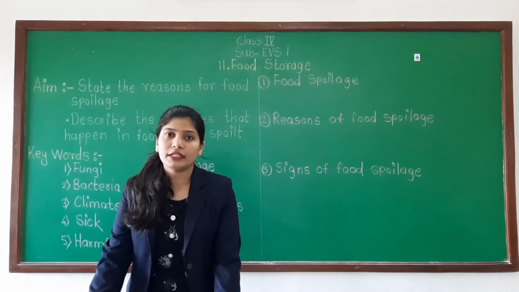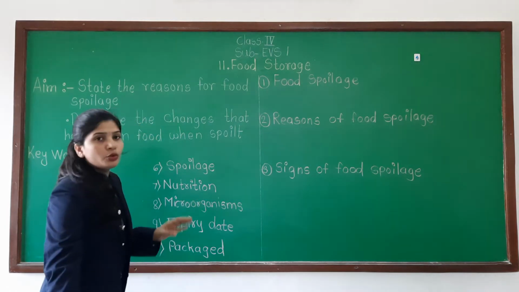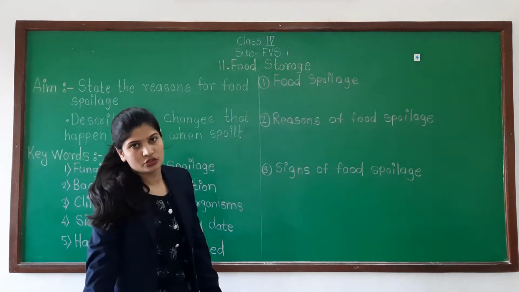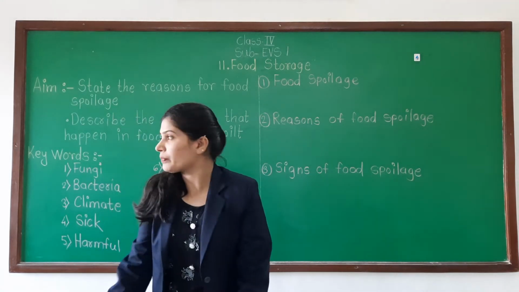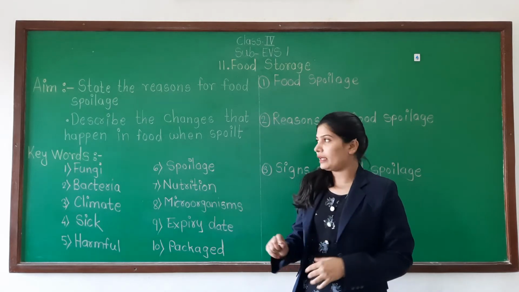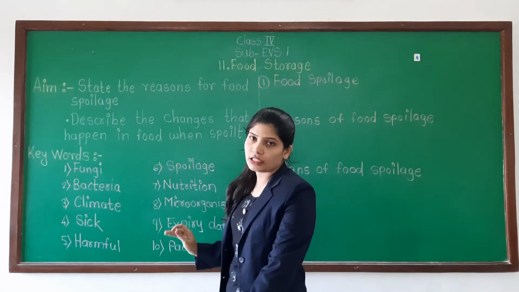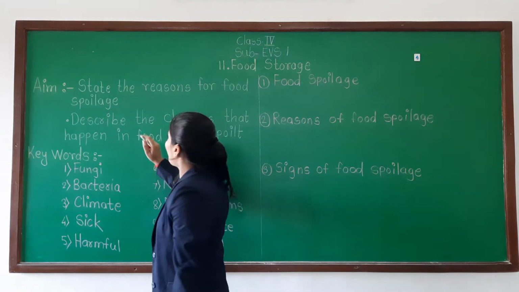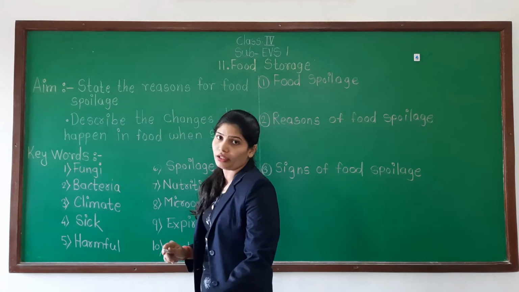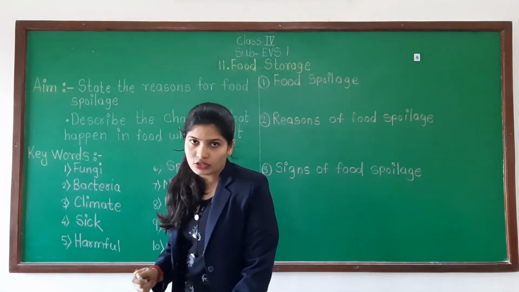Already we have completed our term 1 and now we will start our term 2 with lesson number 11, that is food spoilage. Okay? Understood? Yes. So for that be ready with your notebook and pen, and then write the aim and the keywords of our first session. The aim of the session is to state the reasons for food spoilage. We are going to learn about food spoilage.